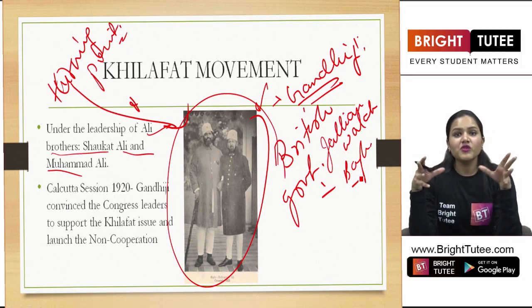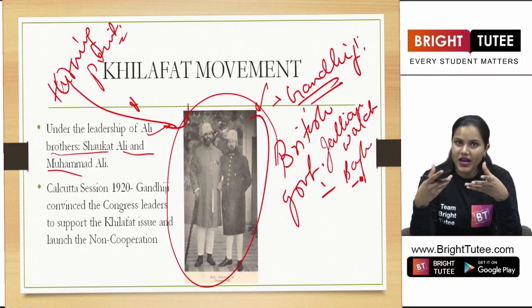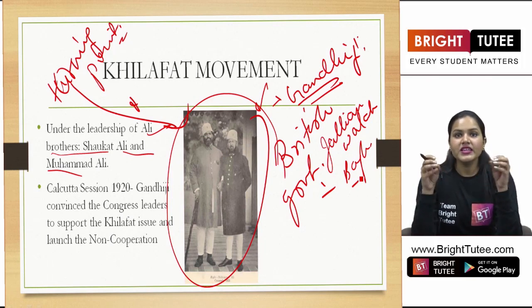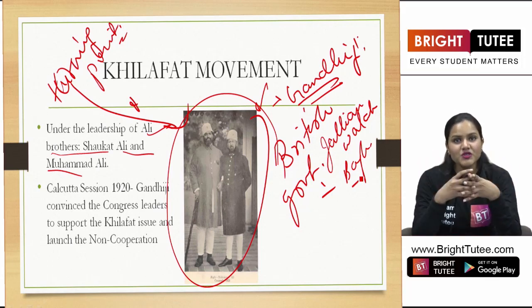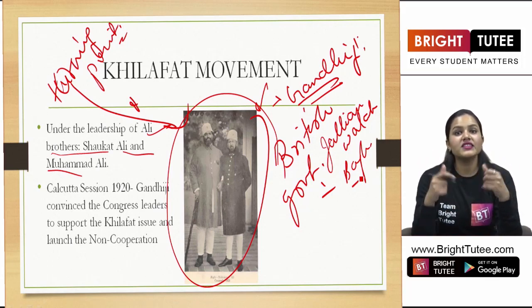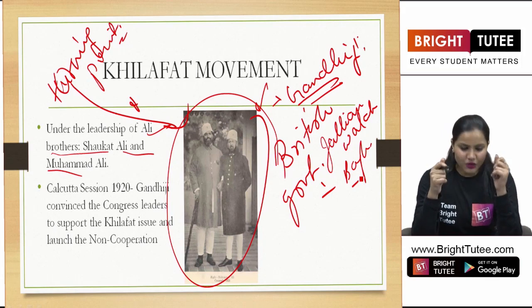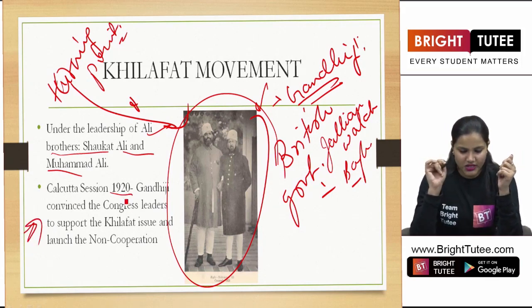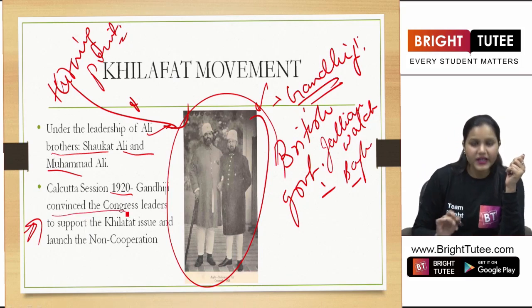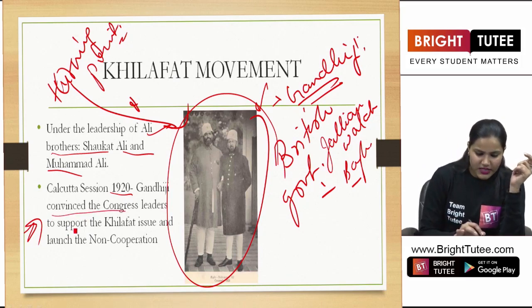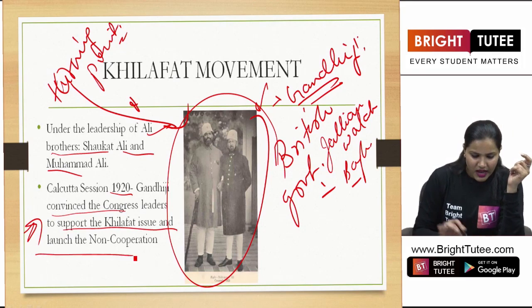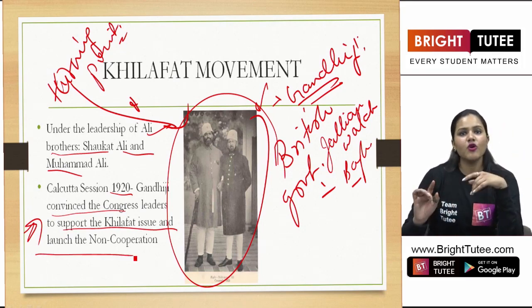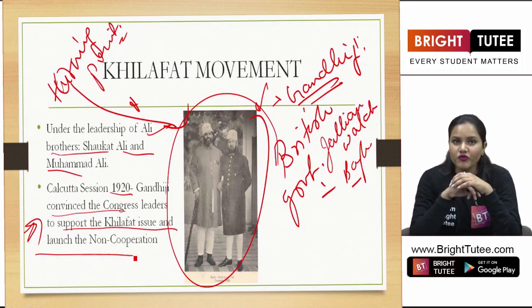So everyone was aroused here and they wanted to fight against the British rule, right? So therefore, he saw this as an opportunity to mix Hindus and Muslims together and to fight against the British rule, right? So what happened? In the Calcutta session in 1920, Gandhiji went on to convince the Congress leaders to support the Khilafat issue and finally launch the non-cooperation movement.